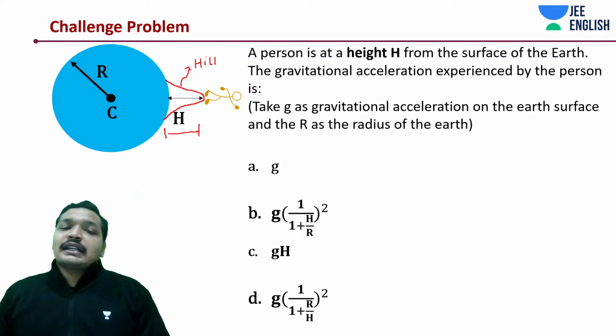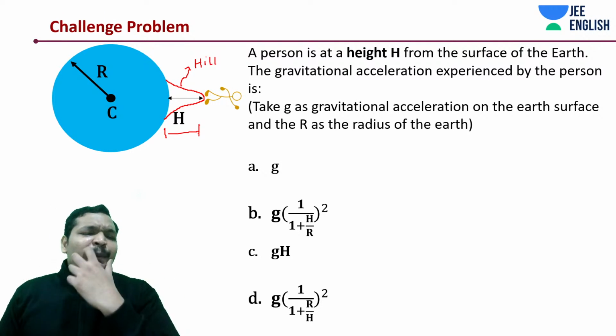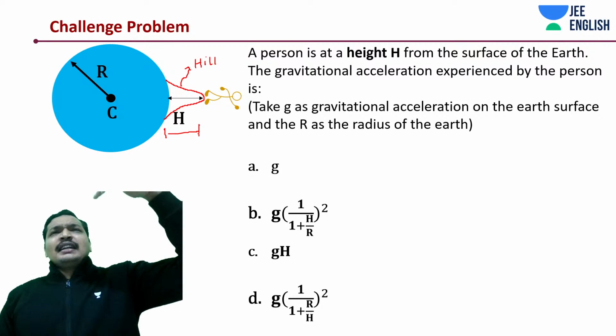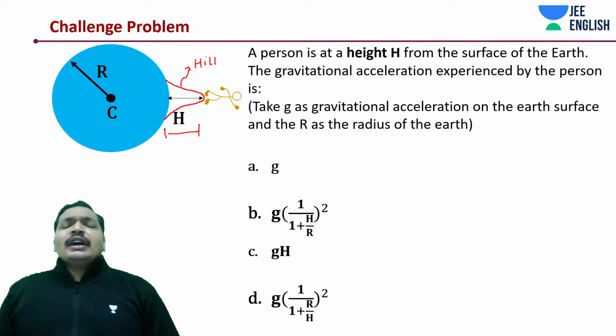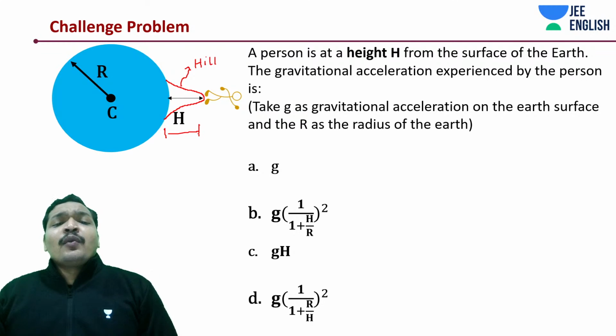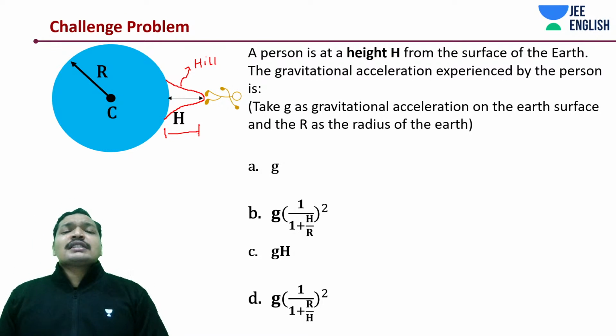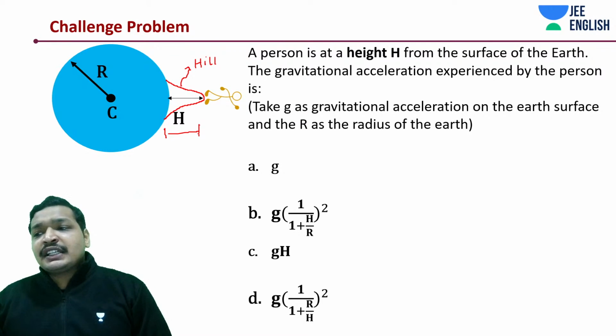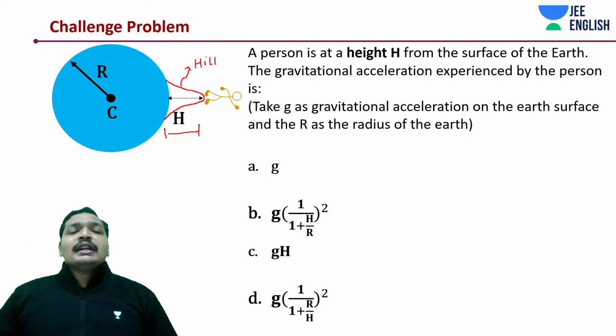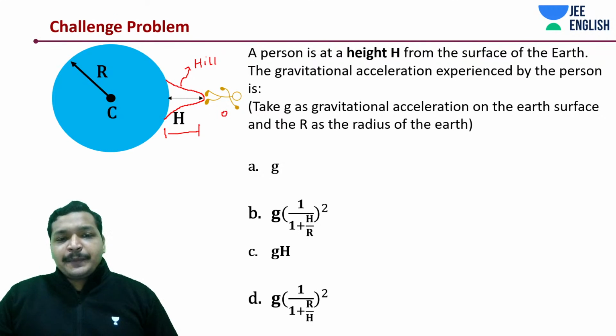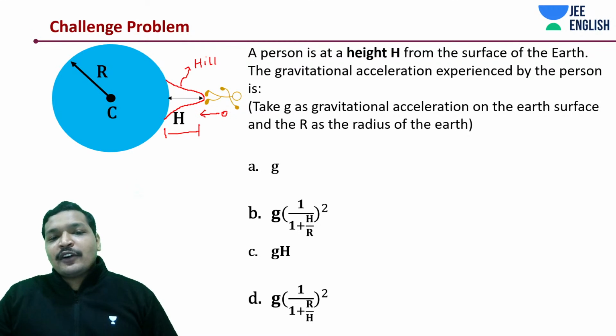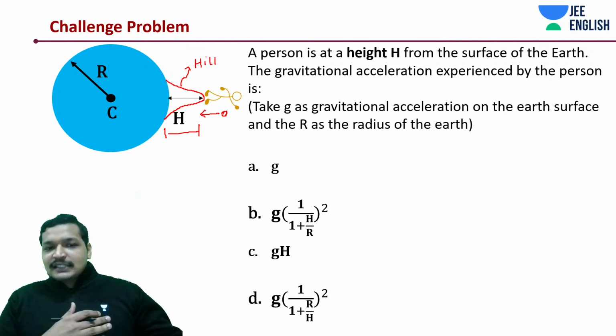So in that case, what happens? You're standing at a height h, and you're observing what is my weight, or what is the gravitational acceleration experienced by a body that you drop from this height. Okay, I've intentionally drawn this picture like this because you're still above the earth's surface, right?